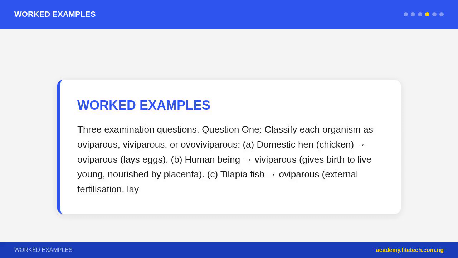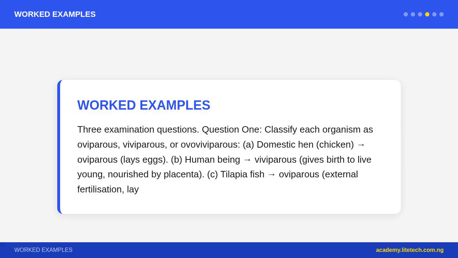3 examination questions. Question 1. Classify each organism as oviparous, viviparous, or ovoviviparous. A. Domestic hen, chicken: oviparous, lays eggs. B. Human being: viviparous, gives birth to live young, nourished by placenta. C. Tilapia fish: oviparous, external fertilization, lays eggs in water. D. Puff adder, a Nigerian snake: ovoviviparous, eggs hatch inside the mother, young born alive but no placenta. E. Goat: viviparous.